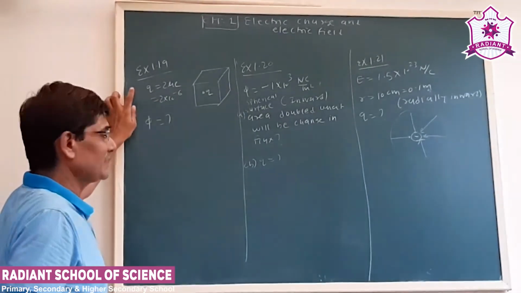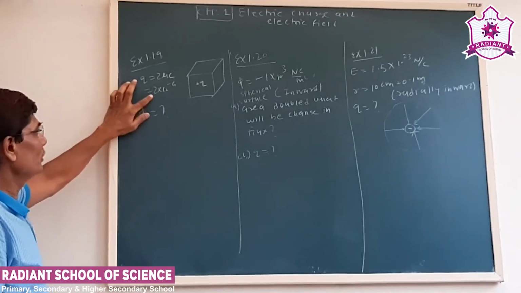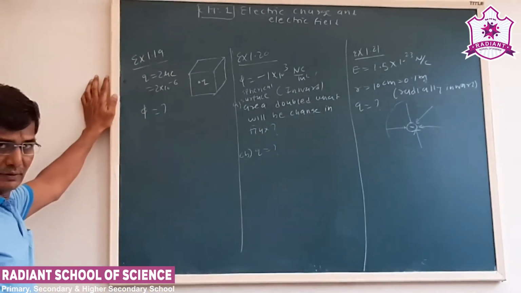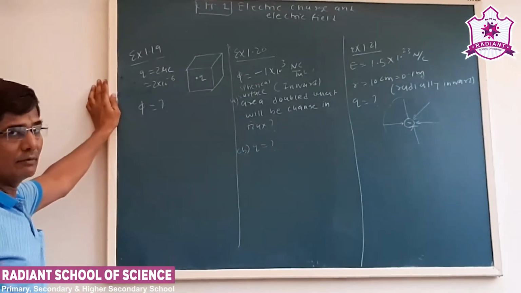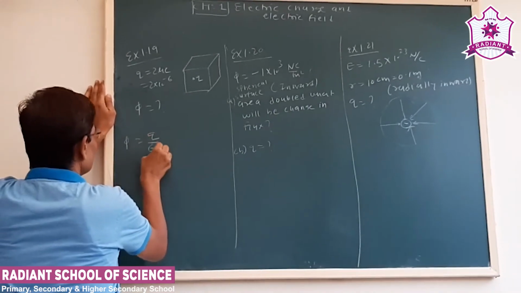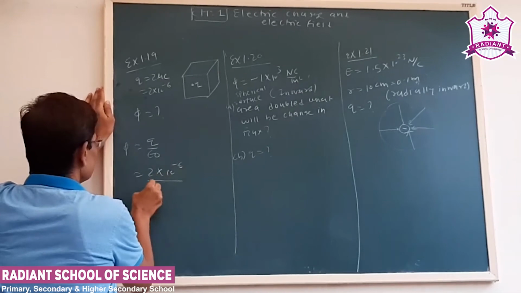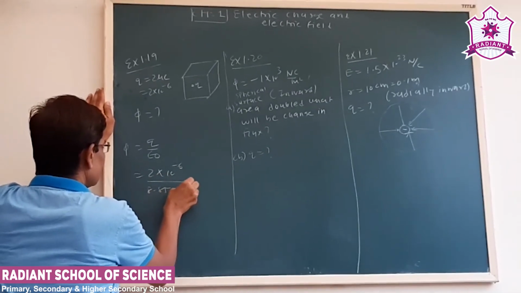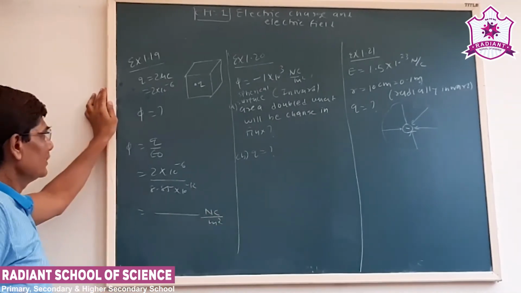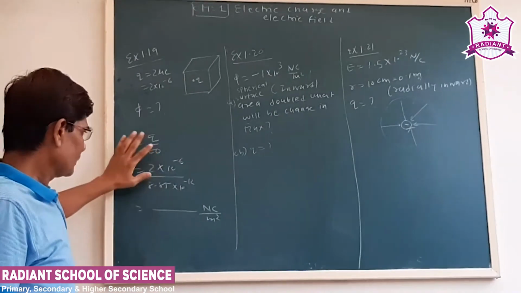Now see our next exercise, sum number 1.19. Charge q, 2 into 10 to minus 6 coulomb, is placed at the center of a cube of given size. What will be the flux? So flux phi is q upon epsilon 0, that is the charge enclosed, 2 into 10 to minus 6 upon 8.85 into 10 to minus 12 Newton meter square per coulomb. Okay, now see, we know the flux does not depend on the size.